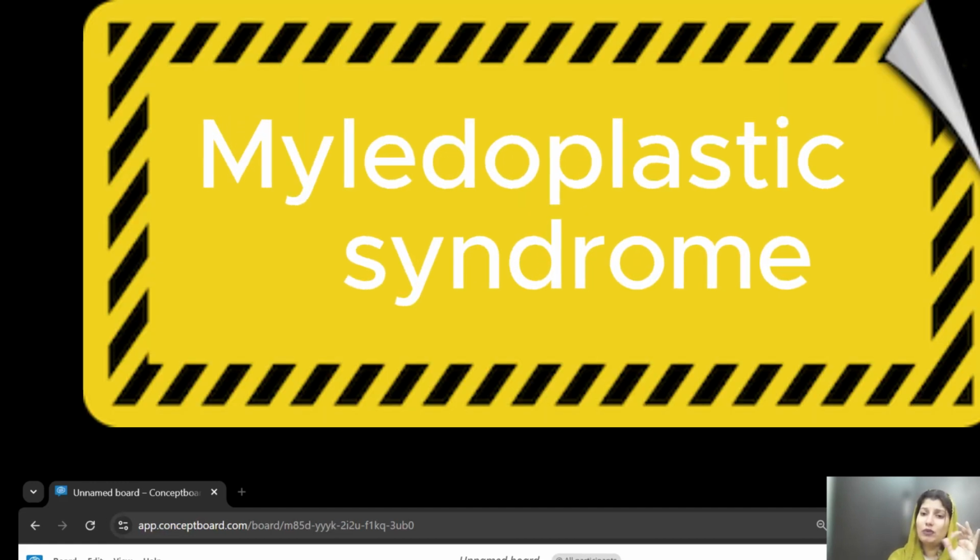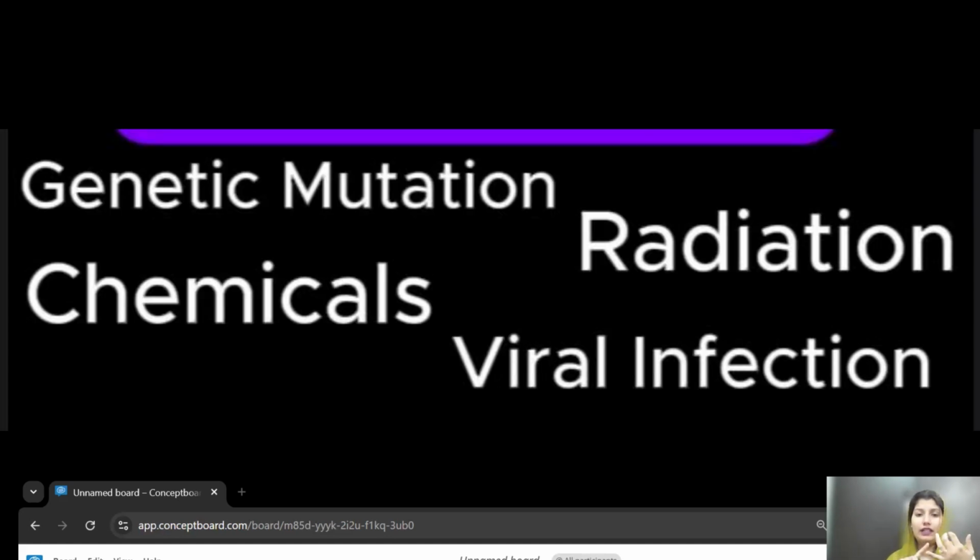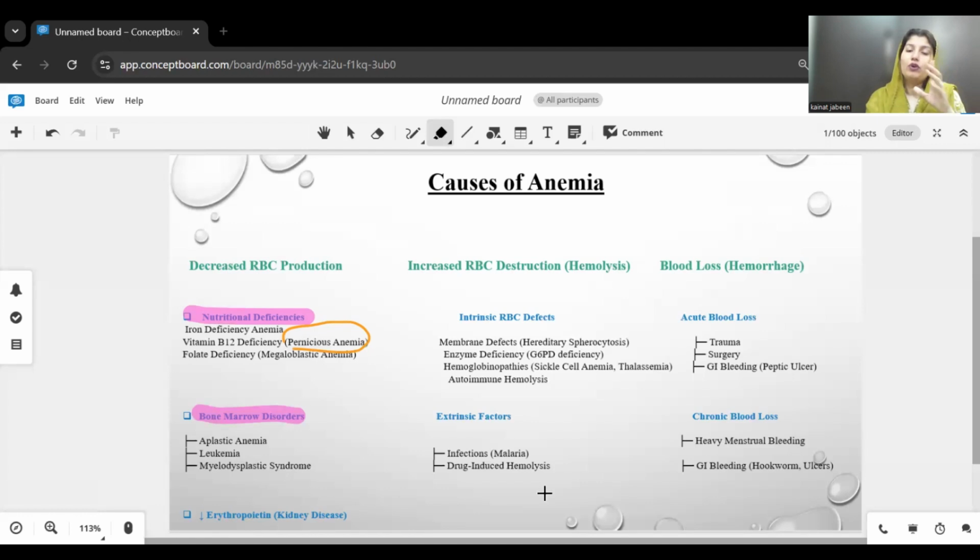The last one is myelodysplastic syndrome. It is a syndrome, a combination of different diseases. The bone marrow produces defective or immature blood cells, leading to cytopenia. Cytopenia means low blood cell count. Again, the reasons are the same: genetic factors, radiation, chemotherapy, aging. This is all about bone marrow disorder. If there is a bone marrow disorder, then RBC production is going to be affected.